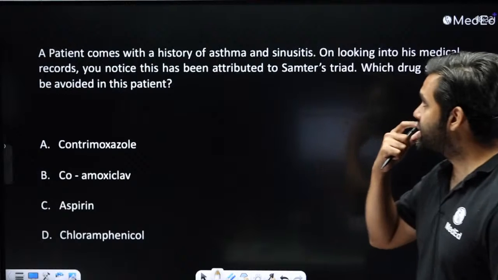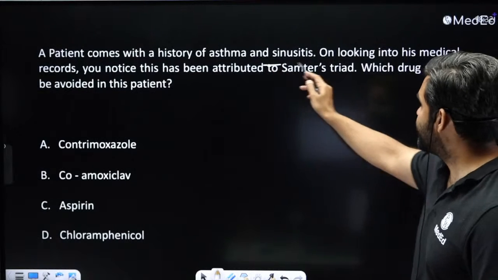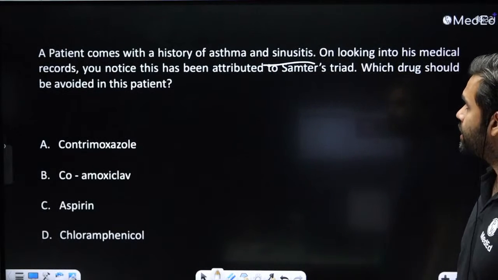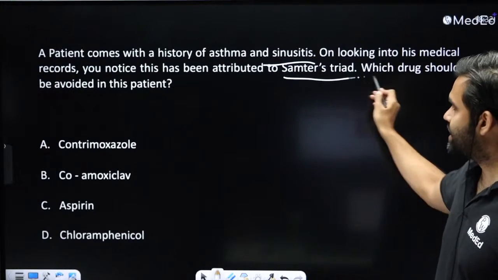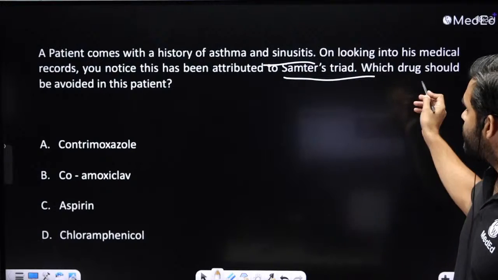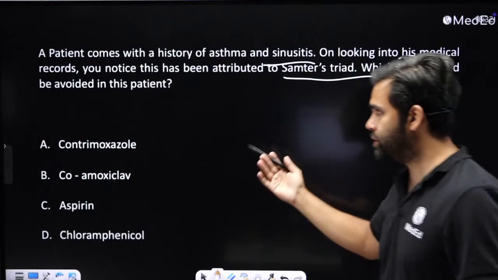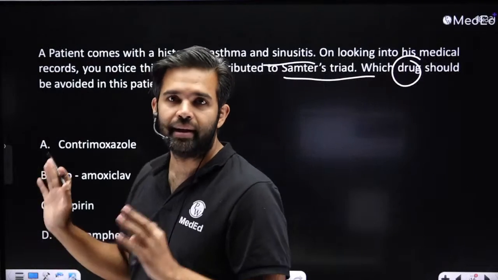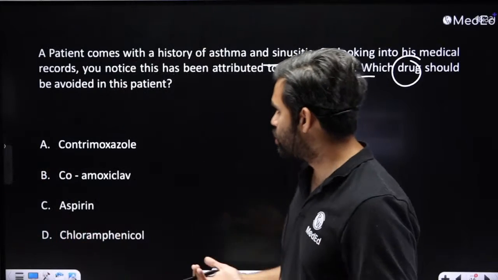Okay, now, patient comes to you with history of asthma and sinusitis. On looking in his medical records, you find out that patient has Samter's triad. Okay, now there is Samter's triad. What drug should be avoided in this patient? If you know what is Samter's triad, this answer is a no-brainer.